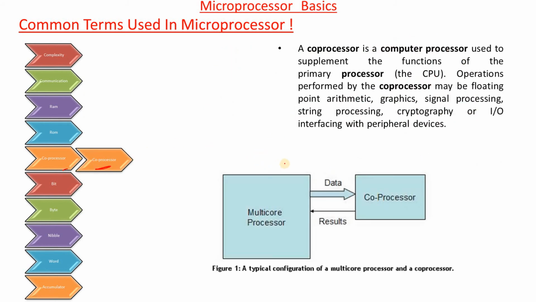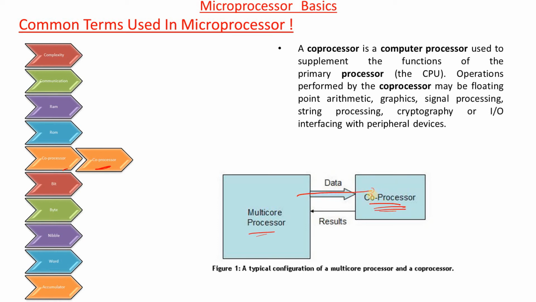Next one is the coprocessor. Coprocessor acts just like a friend of the processor, whether main processor, multi-core processor or single processor, whatever processor we are using. While the processor is busy executing other tasks, sometimes it needs some calculation from other sources, that is the coprocessor. It takes some help from the coprocessor. While it is busy, some instructions are transferred to the coprocessor for processing.